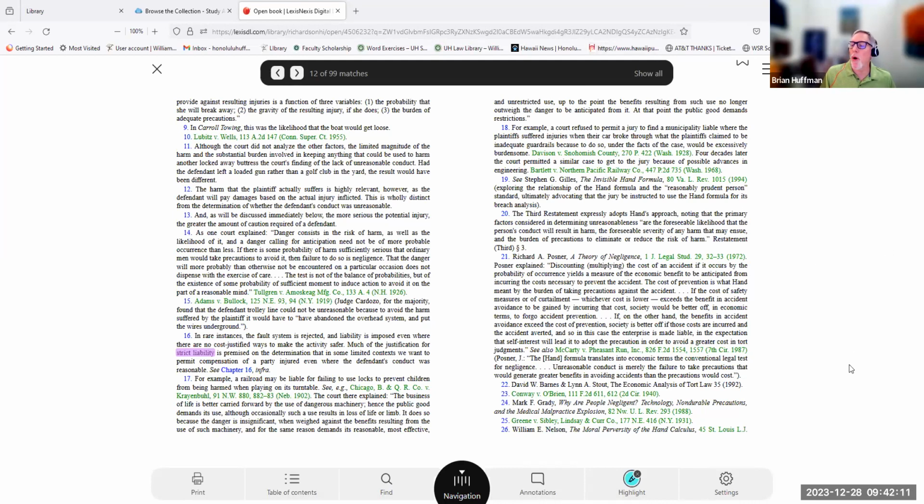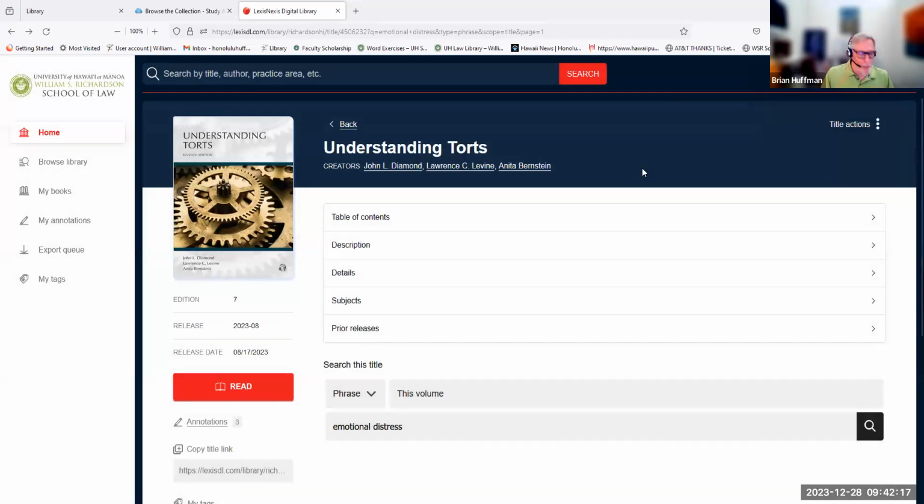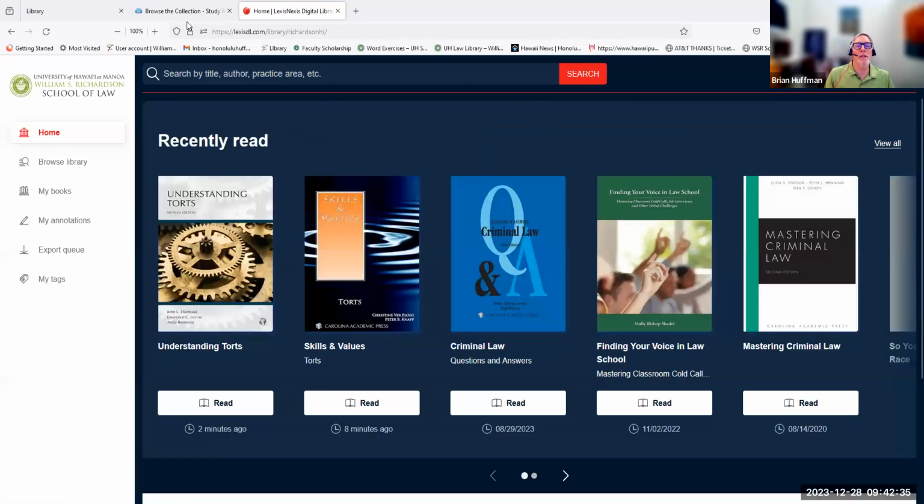Please know that when you close the book at any time, whatever you've done will be saved. So the next time you come into the book, you'll have full access to your annotations and your notes and your bookmarks that you make. At this point, I think I've covered everything that I want. I advise that you probably bookmark Lexis. When you go back to the home, I would advise that you bookmark this website so you can easily get to it if you don't want to always have to go through the law library website.